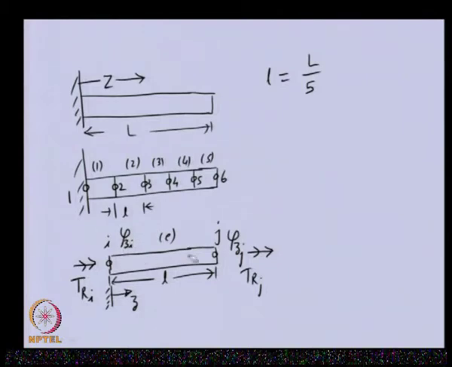If we want the solution in between, meaning the angular displacements in between, then we will be using some kind of shape function. In the finite element method, this shape function is generally a polynomial.